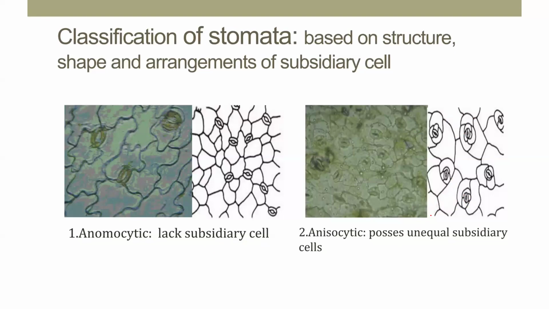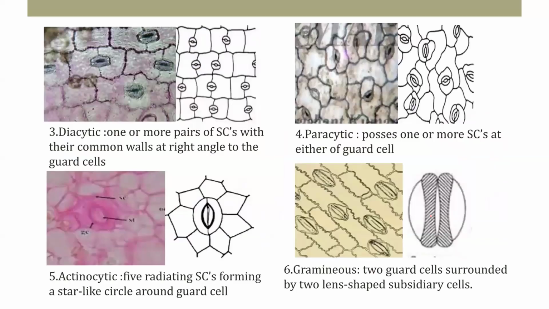So next one is diacytic. Diacytic means one or more pairs of subsidiary cells with their common walls at right angle to the guard cells. So here the subsidiary cells are arranged at right angle to the guard cells. So it is called the diacytic. Okay, another one is parasitic. Parasitic means the subsidiary cells are present parallel to the guard cells.